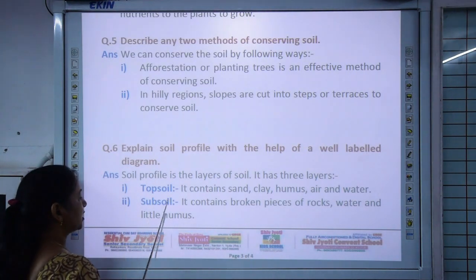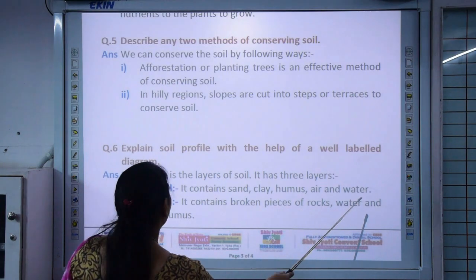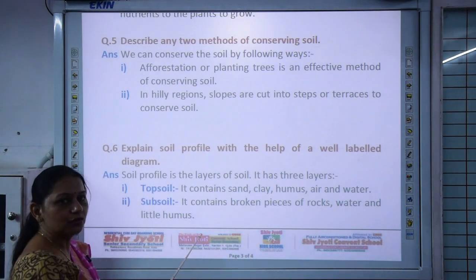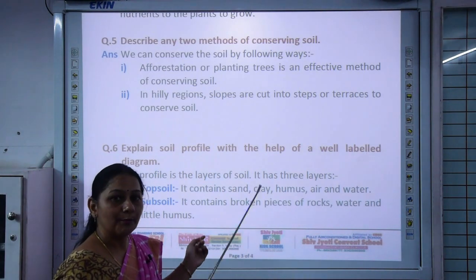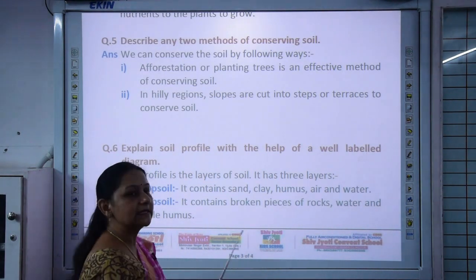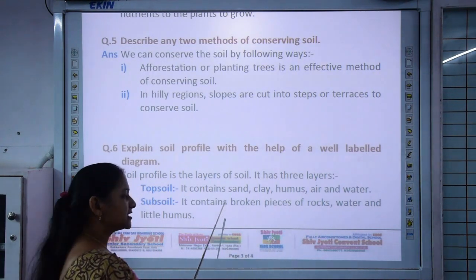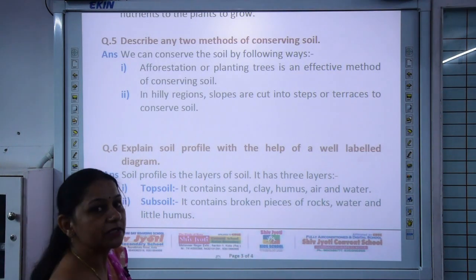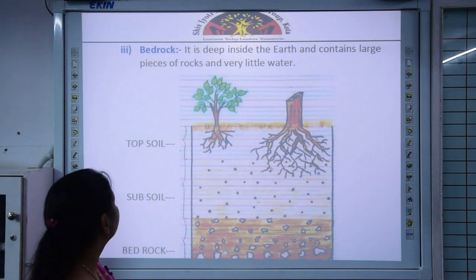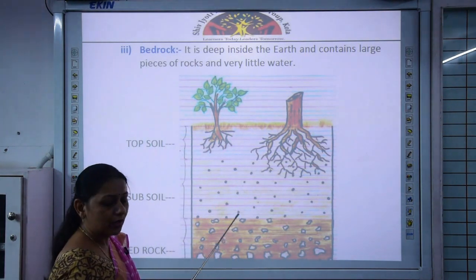Second one, subsoil. It contains broken pieces of rocks, water and little humus. Humus is present in the second layer, that is subsoil, also, but the subsoil contains less humus than the topsoil. So this is less fertile than the top layer and it also contains broken pieces of rocks. Then the third layer is bedrock, that is the lowermost layer.